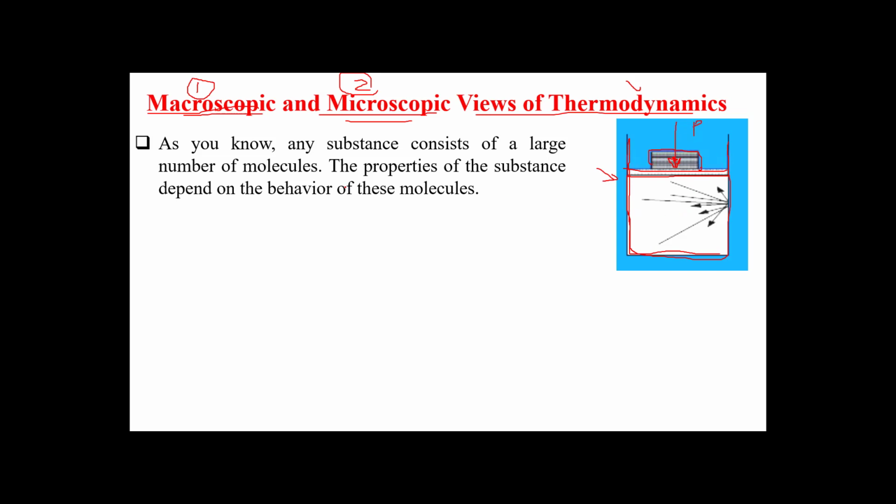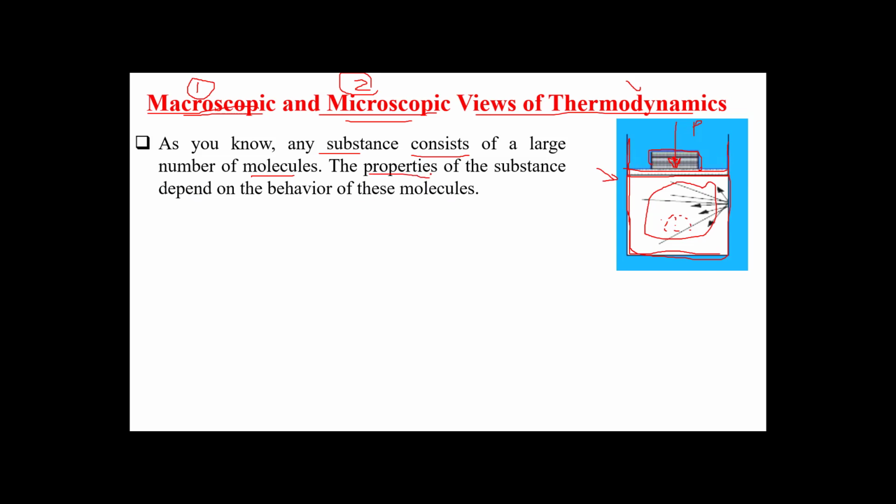Okay, so as you know, any substance, here we have a certain substance. For example, we have gas. This substance consists of a large number of molecules. So here we have a large number of molecules. Okay. The properties of the substance depend on the behavior of these molecules.